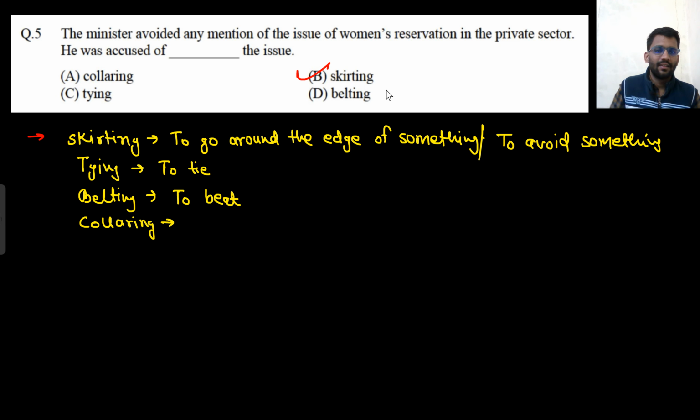Okay, not belting. No meaning of belting, tying, and collaring. Collaring means to tie someone by the neck with a belt. This is what collaring means. I googled it, so I got to know. Collaring means to tie someone by the neck with a belt.